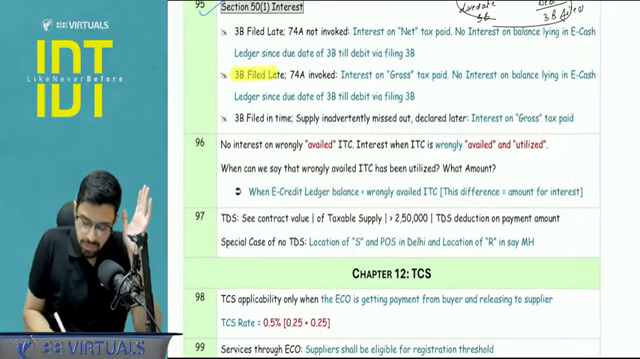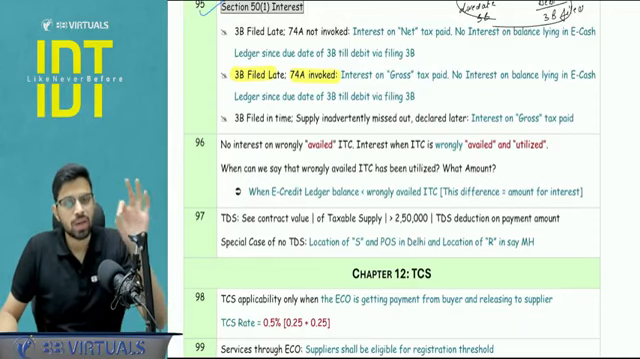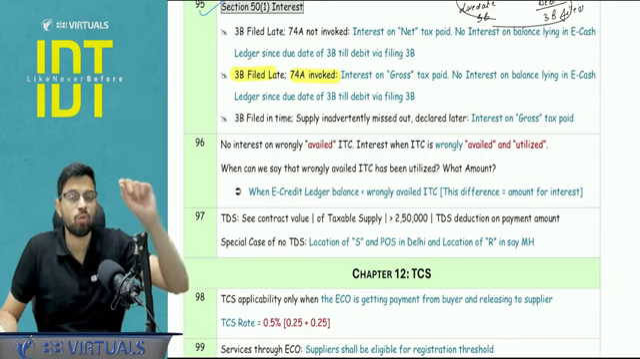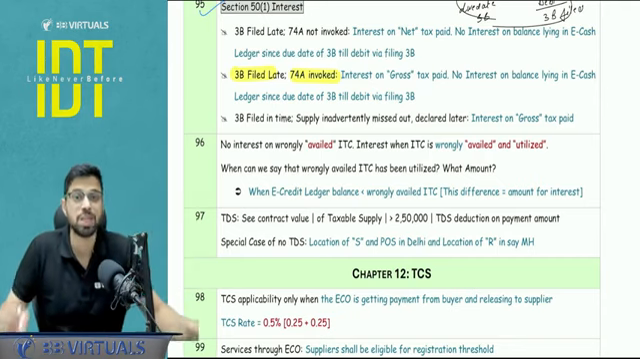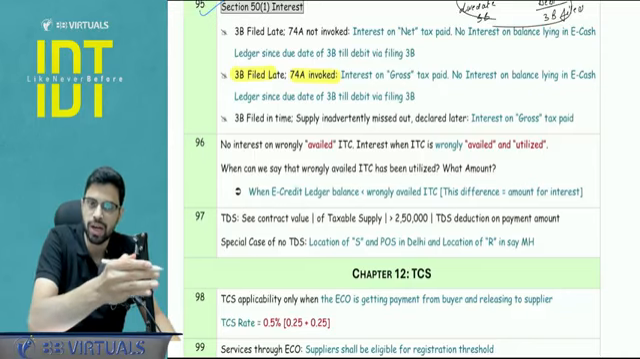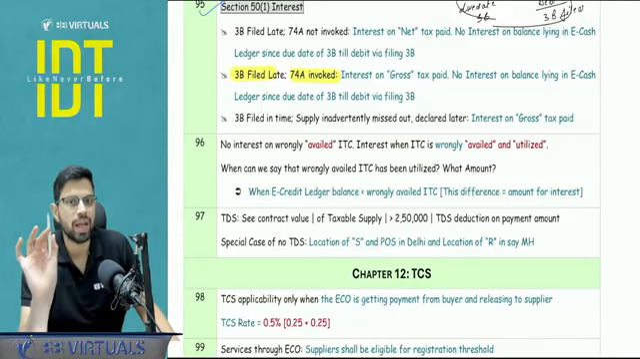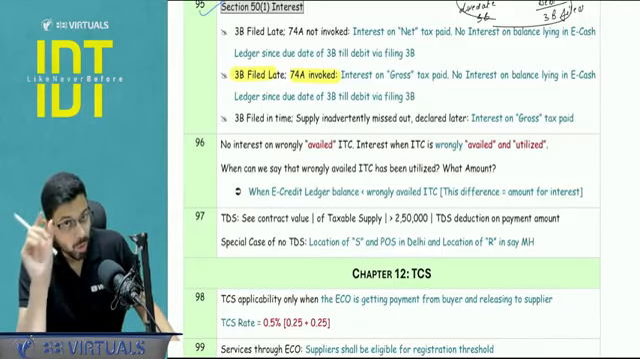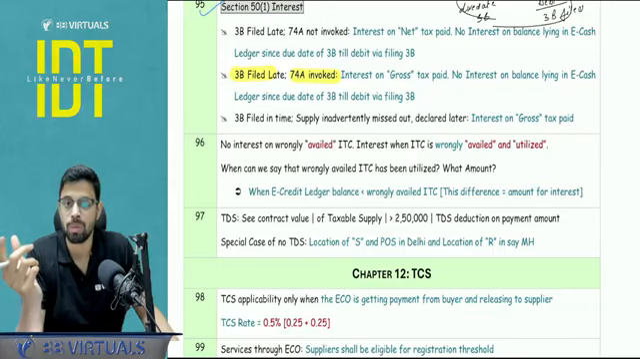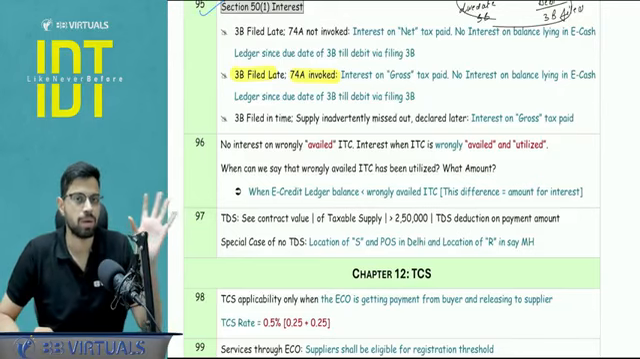Next case is if the 3B is filed late but the 74A section proceedings are invoked, then you are going to be focusing on whatever the ITC is paid on a gross basis. You will not be focusing on what ultimately the amount is paid by the e-cash ledger. But if any amount is lying in the e-cash ledger, again from the due date of the return till the actual debit when I'm filing the return late, then that amount will not be included for the purpose of interest calculation. Here there are some alternate points of view which exist, but this is confirmed as per the ICS point of view in the September 25 paper.